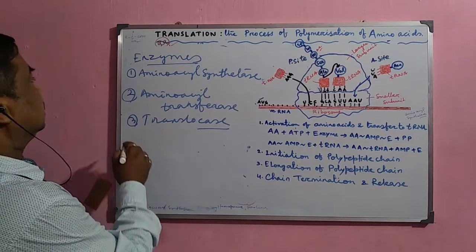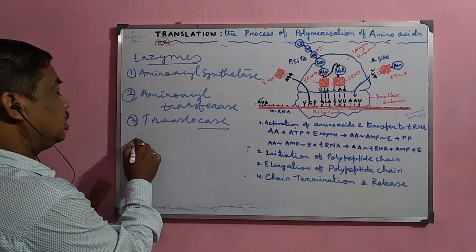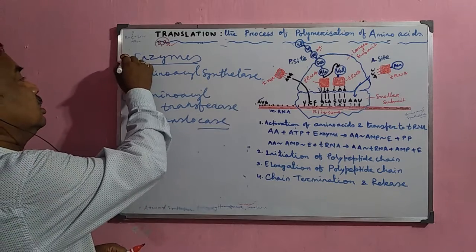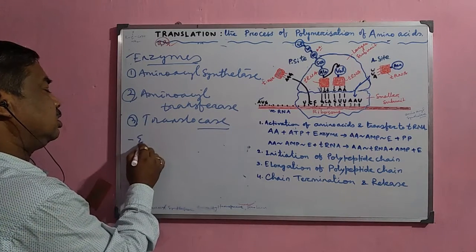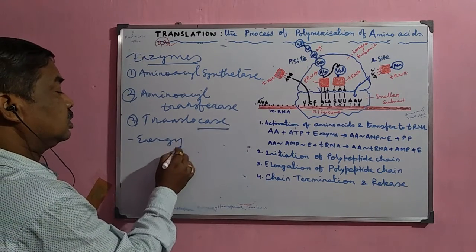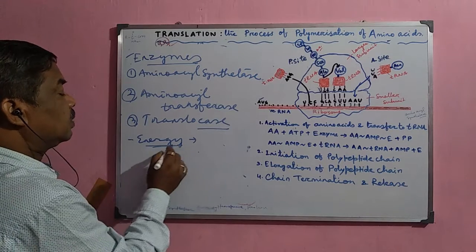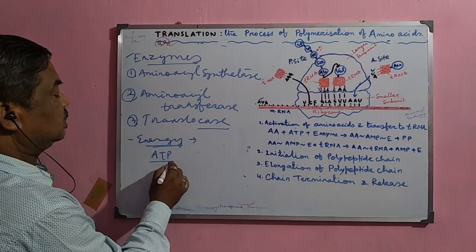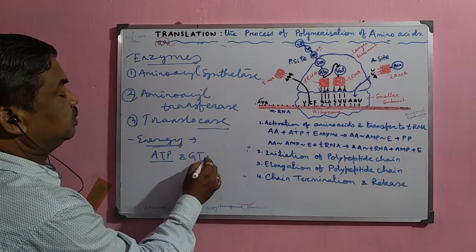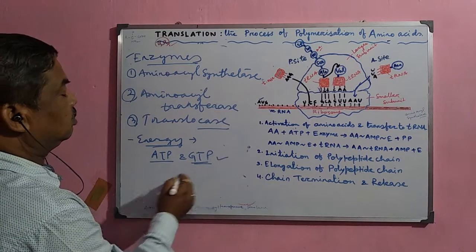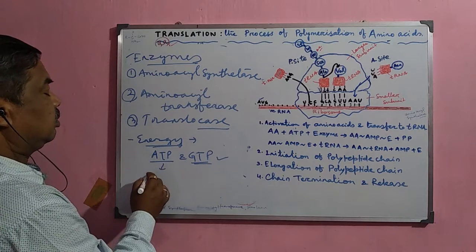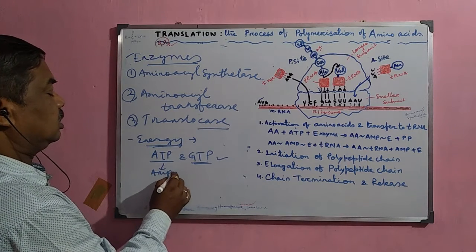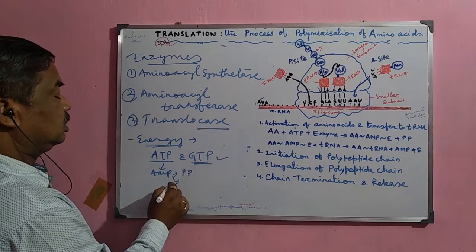Now next is the requirement of energy, because there is a requirement of energy in this process. So for the supply of energy, ATP, adenosine triphosphate, and GTP molecules are normally involved, and they break and form AMP, and the energy is released.